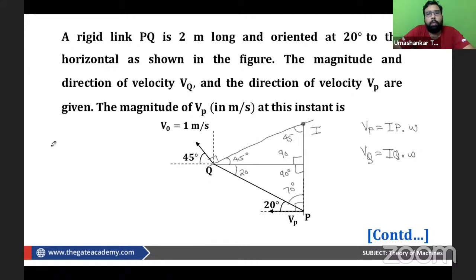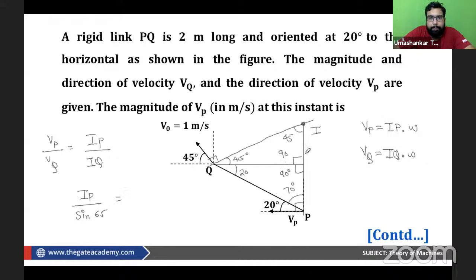So how to avoid the calculation? Vp by Vq is equal to Ip by Iq. Also, we can see a triangle here, so we can simply do it by the sine rule. IP upon sine 45, sine 65, I hope we understand the sine rule.